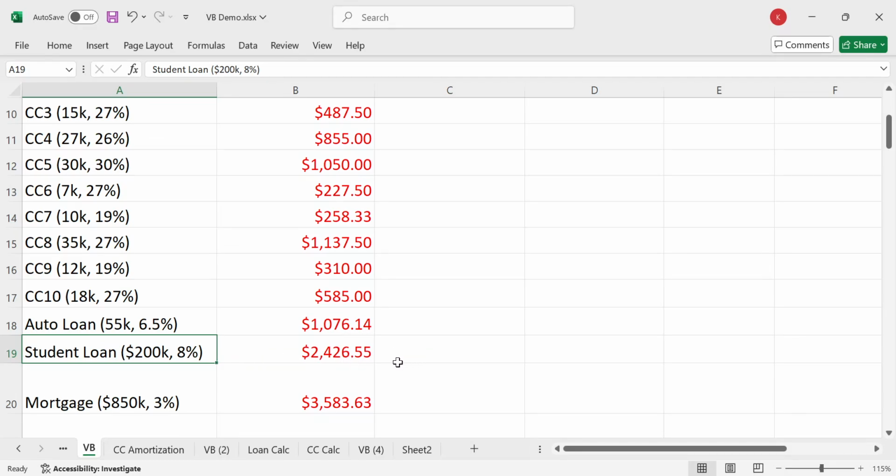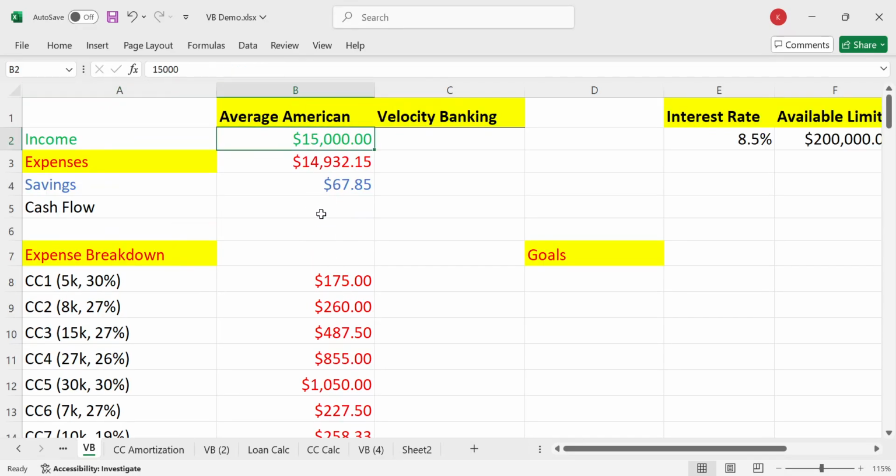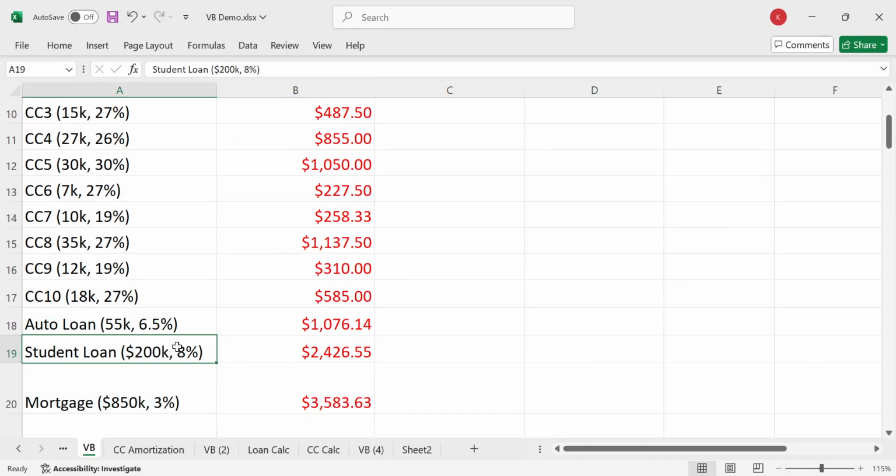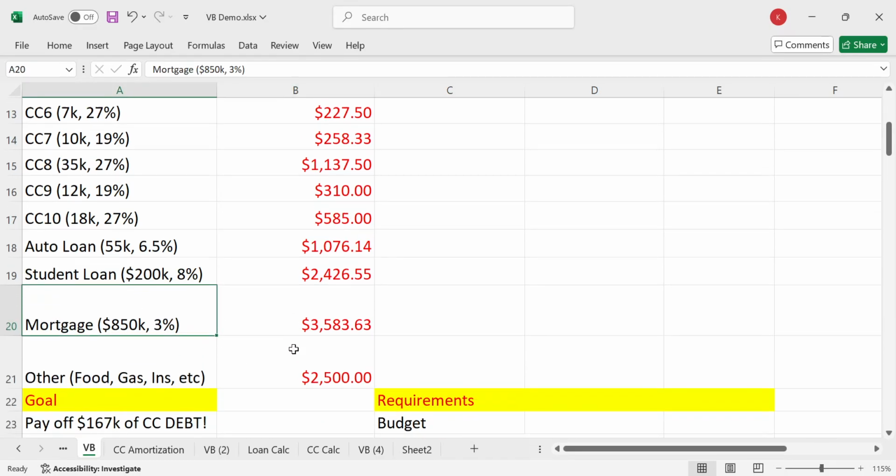So hopefully you went to med school, nursing school, law school, and that's why you're making this good income, right? We don't ever want to get a $200,000 loan on basket weaving. That's Dave Ramsey's favorite major to make fun of, right? So we got a $200,000 med school loan, and not only that, we got that $1 million house. So 80% of $1 million is about 850, so a little bit more than a million. So we're living in the nice neighborhoods.